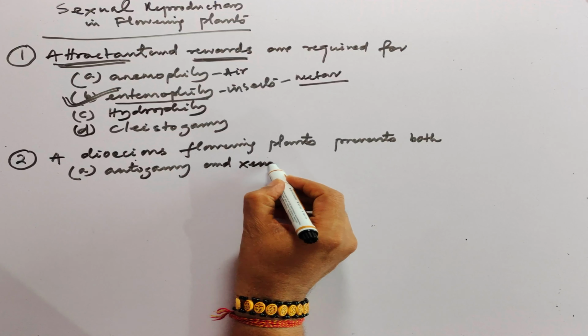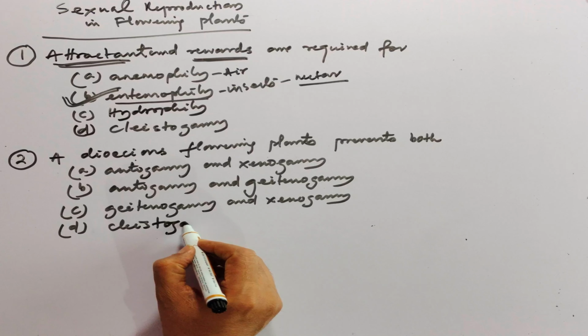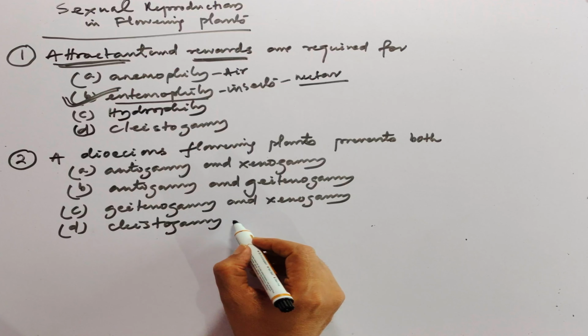B option autogamy and xenogamy. C option xenogamy and geitonogamy. D option cleistogamy and geitonogamy.